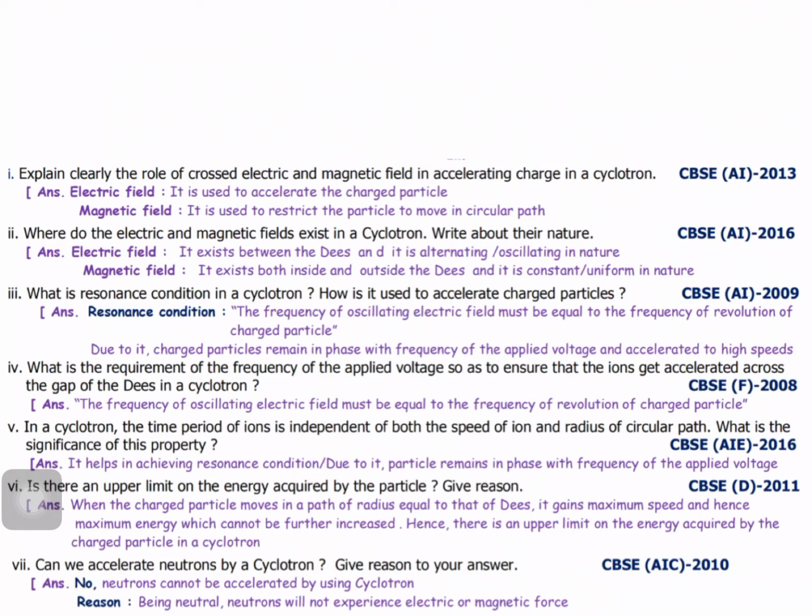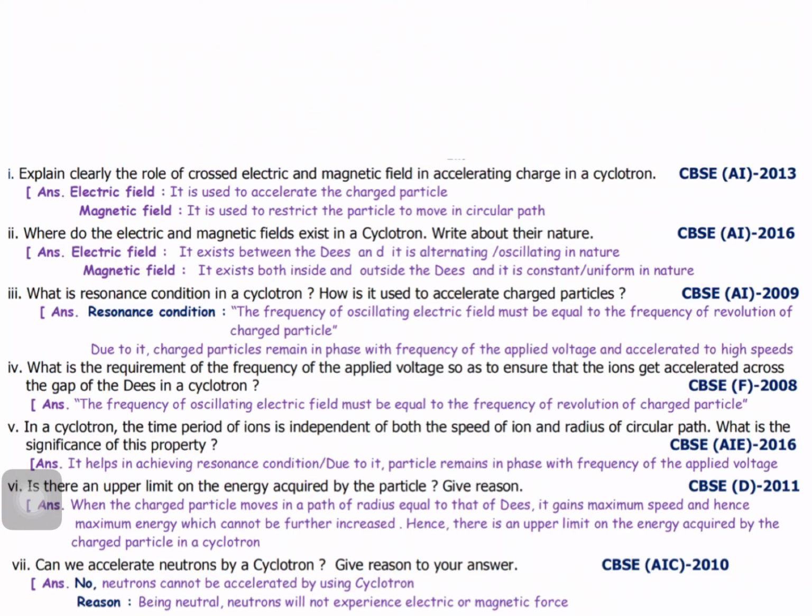What is the resonance condition in cyclotron? It is a very important question. How is it used to accelerate the charged particle? Is a charged particle accelerated only at the condition of resonance? So what is the resonance condition? The resonance condition is nothing but the frequency of the oscillating electric field must be equal to the frequency of revolution of the charged particle. That is resonance. Both frequencies are equal.